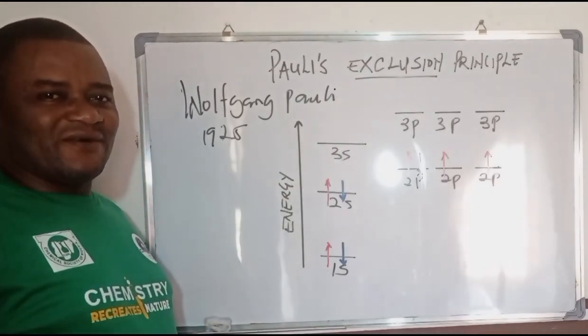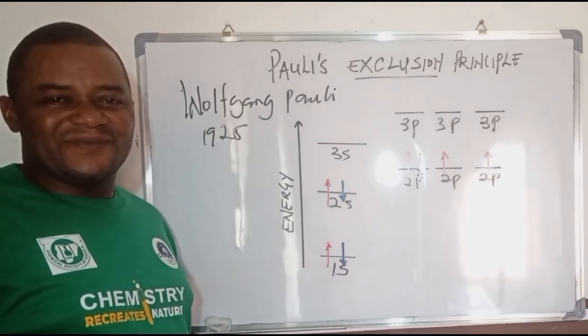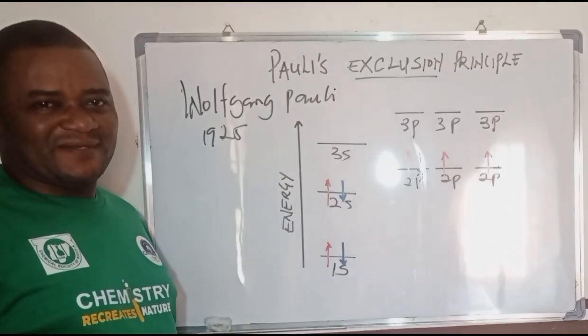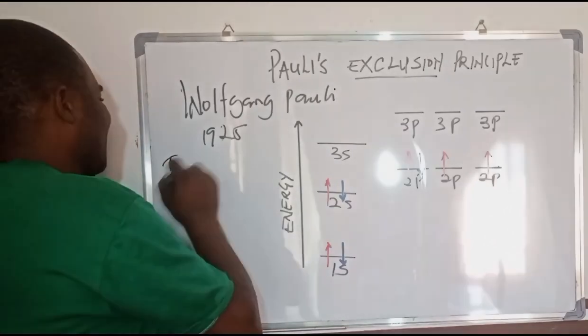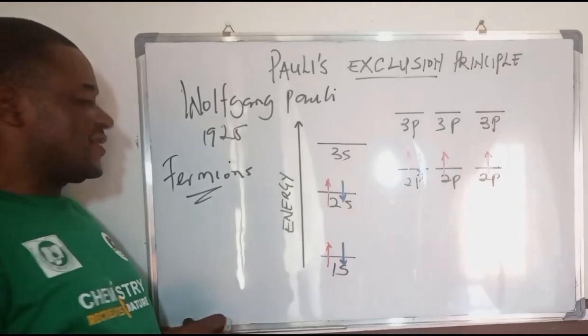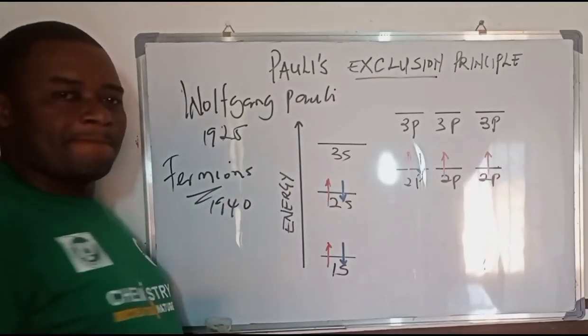And it was not enough that he was discussing the behavior of electrons in an atom, so he went further to discuss the behavior of fermions. He started discussing this about 1940.